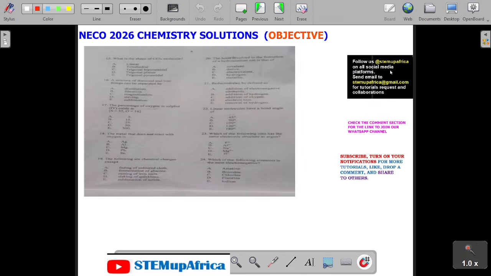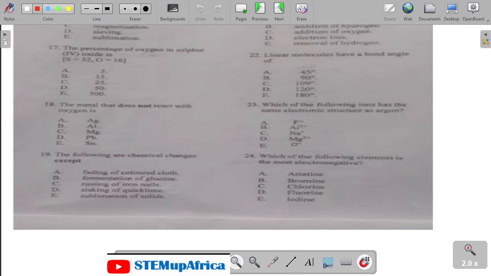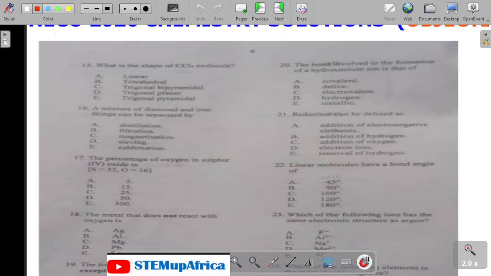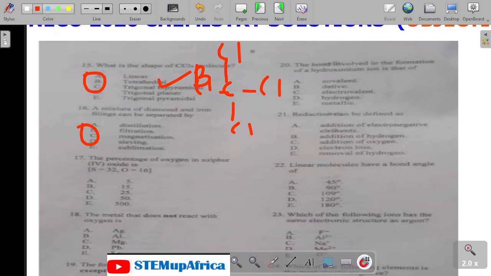Then number 15, I mean. The shape of CF4, I can arrange it this way: Cl, Cl, Cl, Cl, which is a tetrahedral, which is B. 15 is B. You say a mixture of diamond and iron filings can be separated. Iron filings you can remove from diamond using magnetization. Diamonds are not magnetized, so the answer to this is C, magnetization.